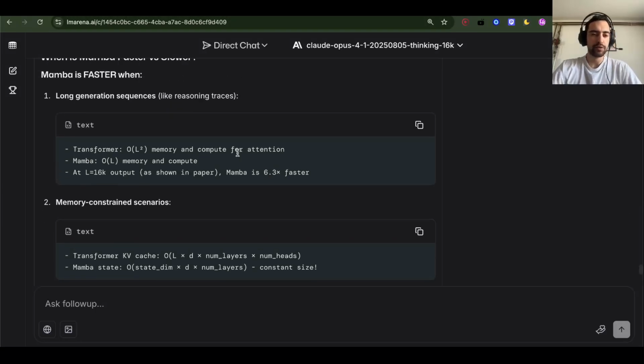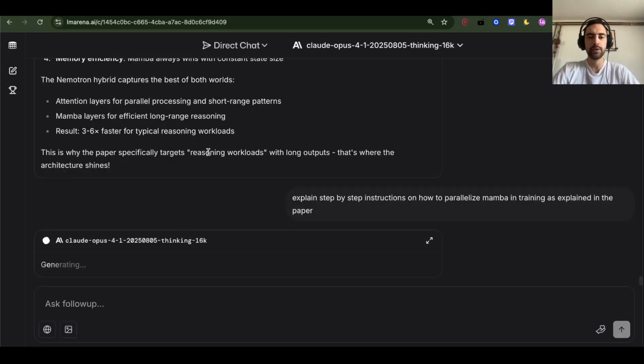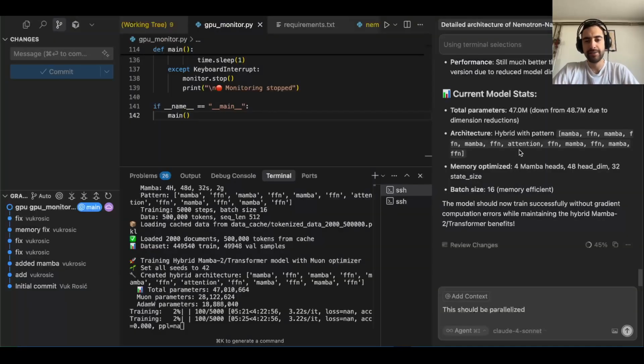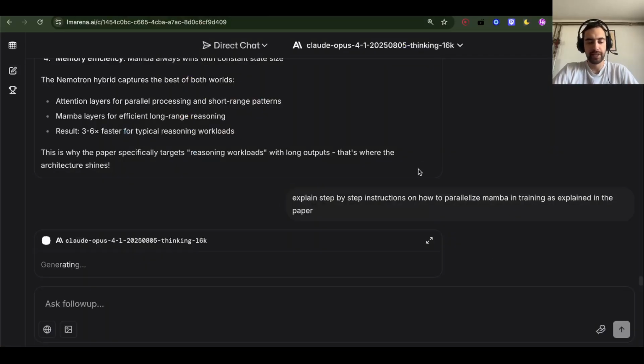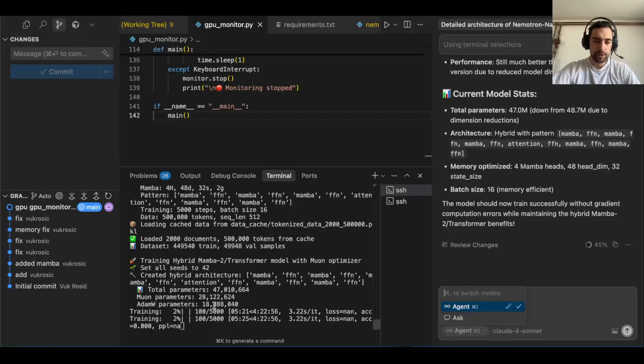So Mamba is really good for reasoning traces because it's like long output. I want Opus to explain step by step how to parallelize Mamba in training. Then I'm going to give it to Sonnet to implement it, because I think we don't have it. 4 hours for 5,000 steps. Usually it would be a few minutes, maybe 4 minutes, not 4 hours, if it was pure transformer.